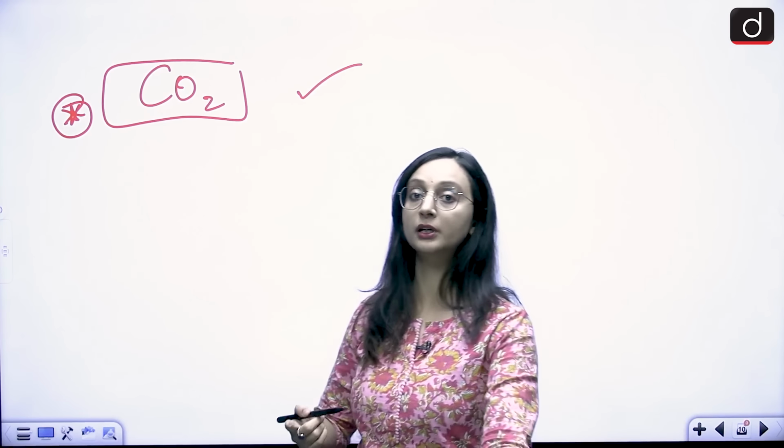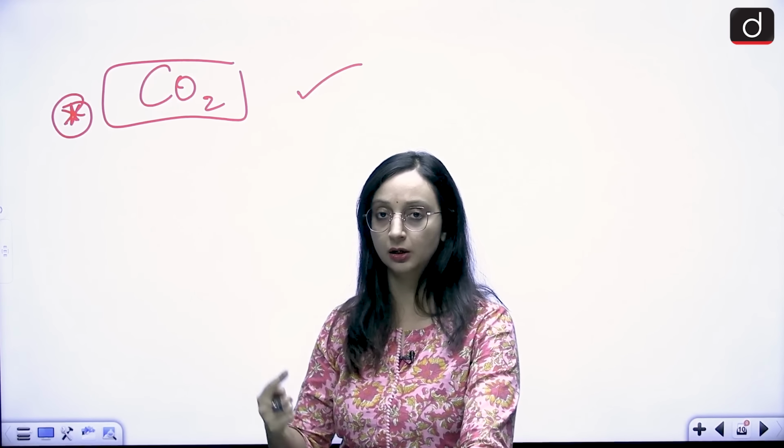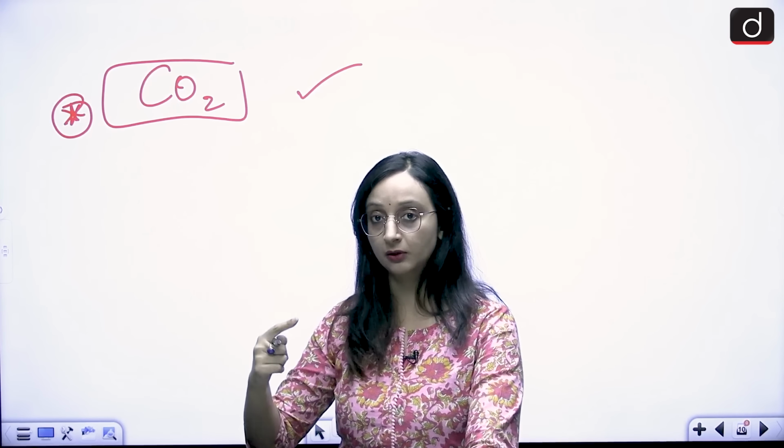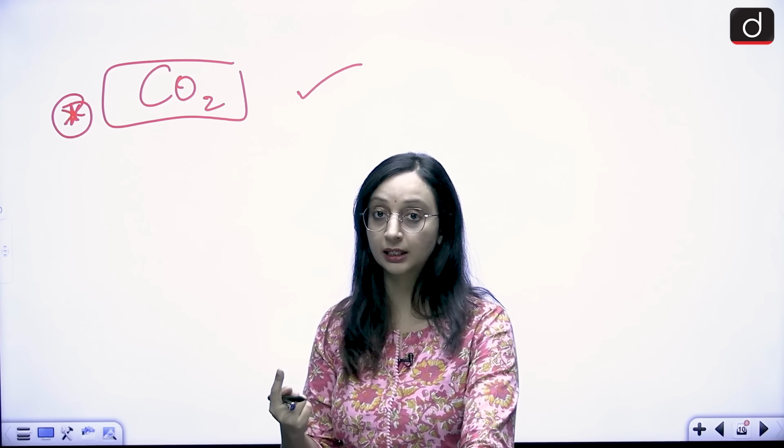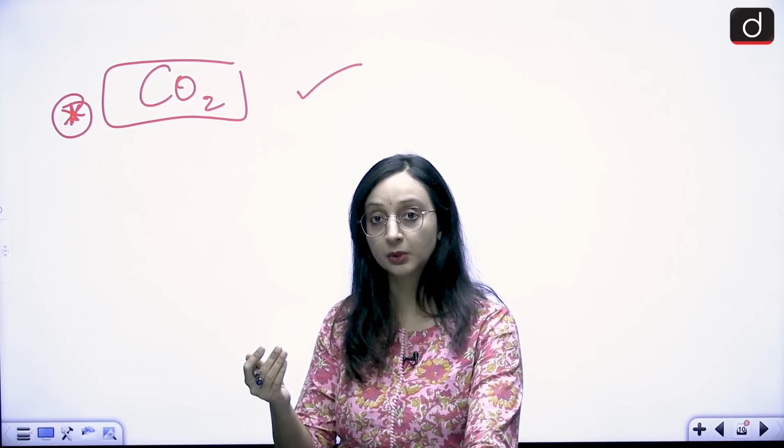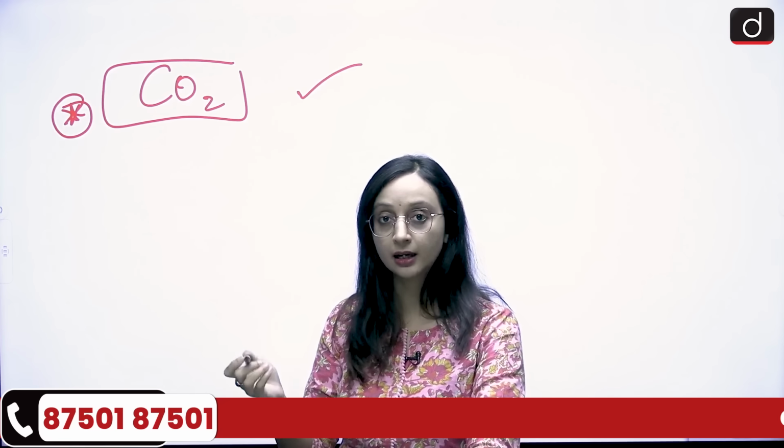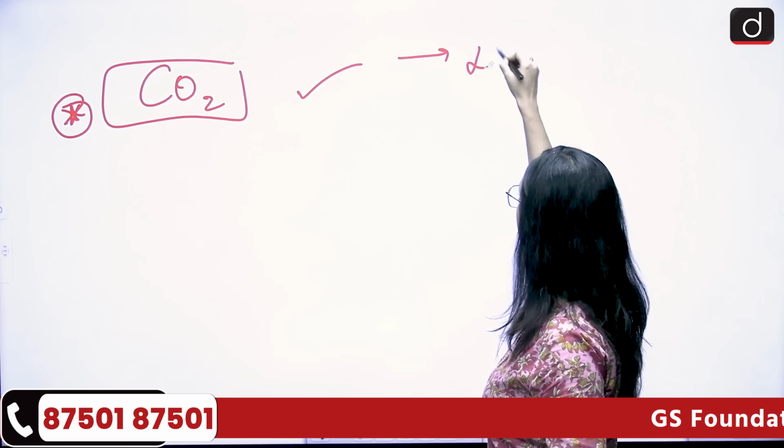Now CO2 is also a greenhouse gas. CO2 is being released in huge amounts. CO2 is there, water vapor is there. Again, a runaway greenhouse effect is taking place, and CO2 is also getting accumulated beyond desirable levels. Then again, this is going to make the atmosphere dense.